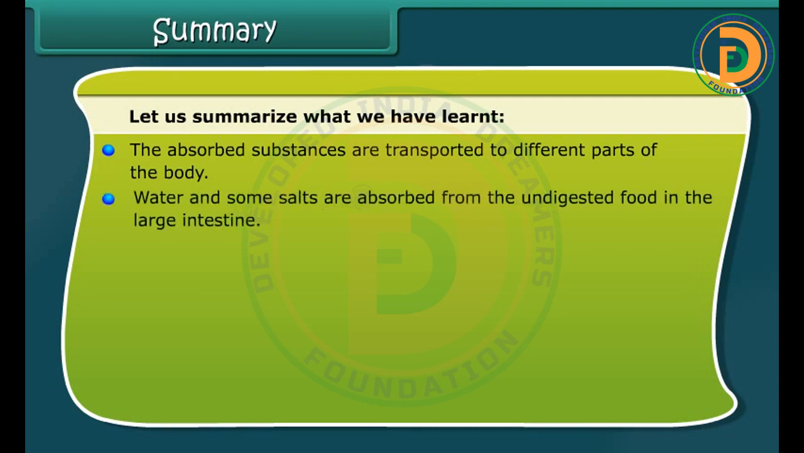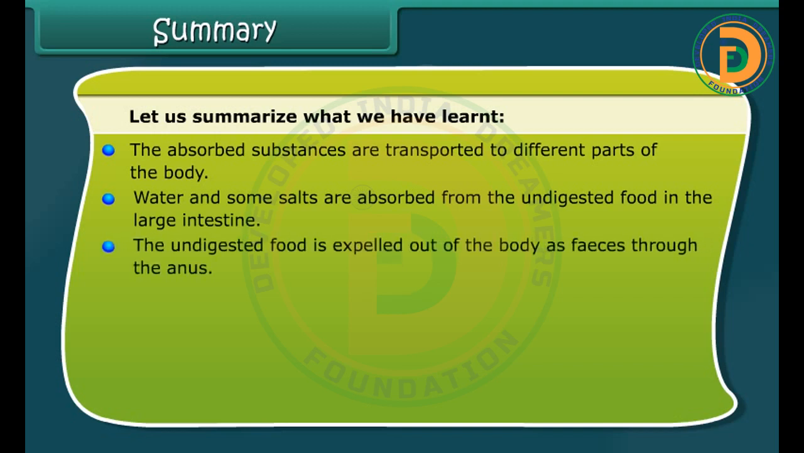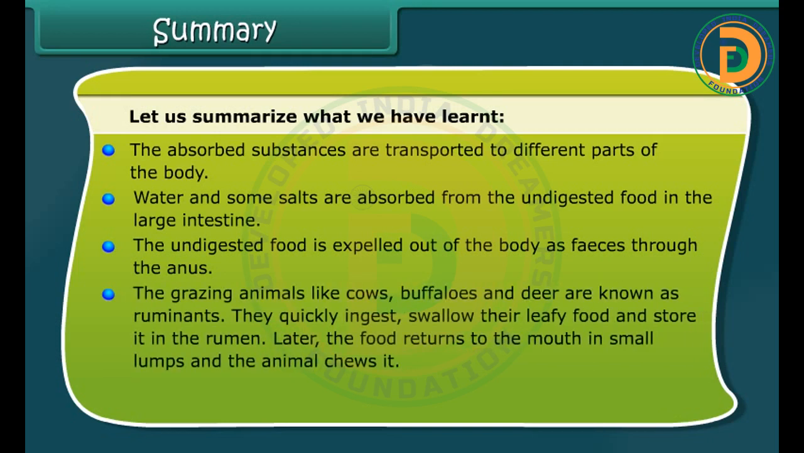Water and some salts are absorbed from the undigested food in the large intestine. The undigested food is expelled out of the body as feces through the anus. The grazing animals like cows, buffaloes, and deer are known as ruminants. They quickly ingest, swallow their leafy food, and store it in the rumen. Later, the food returns to the mouth in small lumps, and the animal chews it. Amoeba